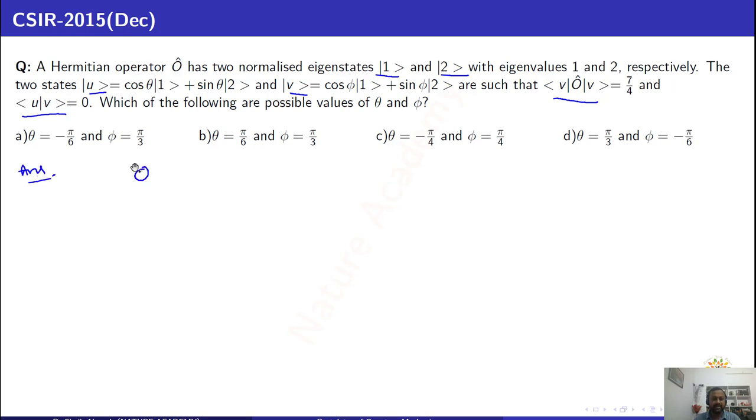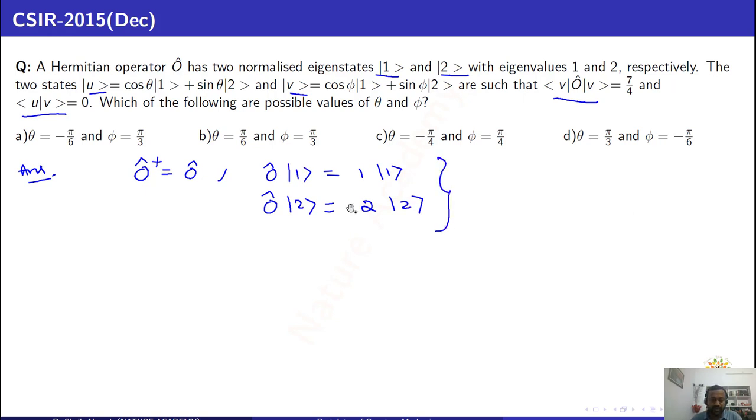He said that there is an operator, a Hermitian operator. A Hermitian operator is nothing but when O dagger is equal to O. When it is operating on eigenstate 1, you get eigenvalue 1, and this is an eigenvalue equation. And when this operator is acting on state 2, you will get eigenvalue 2, and this is the eigenvector. So this is the condition he has given. In addition to these two conditions, he gave the u value.